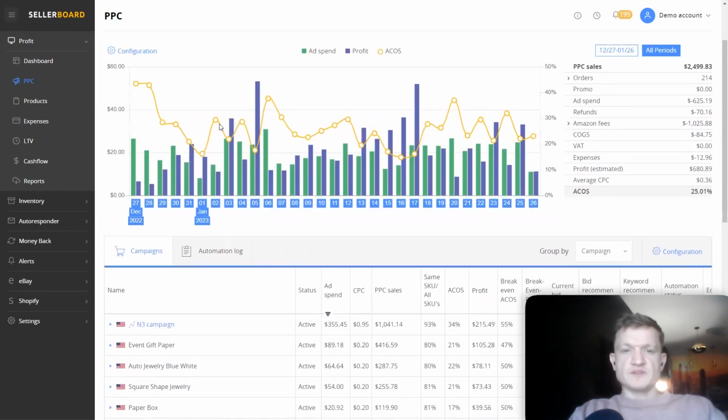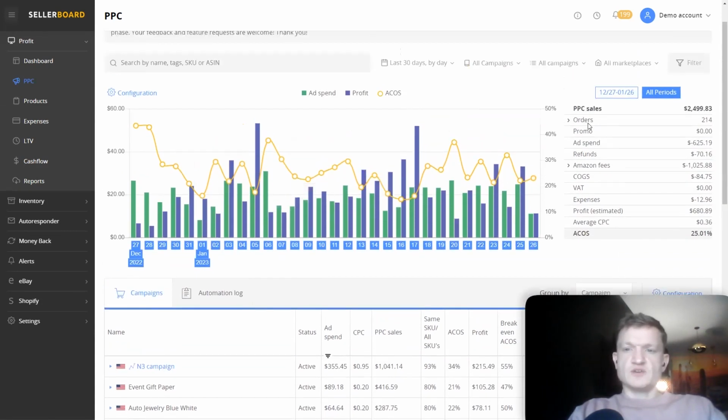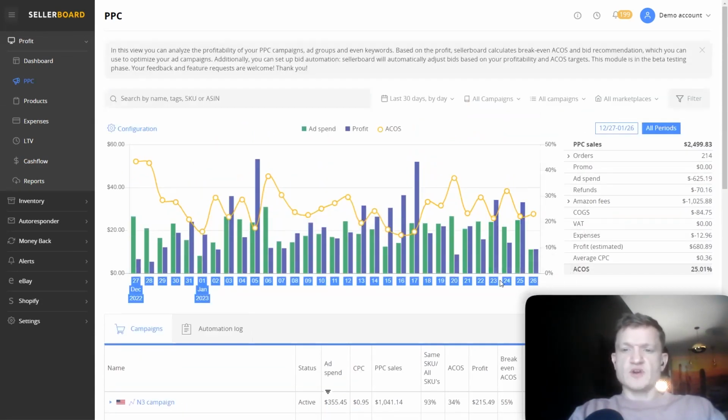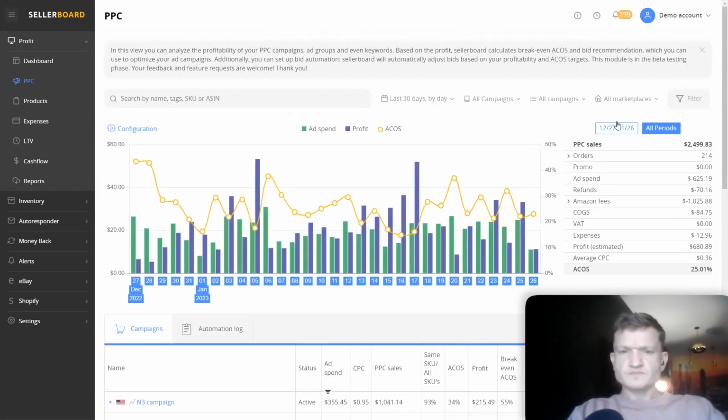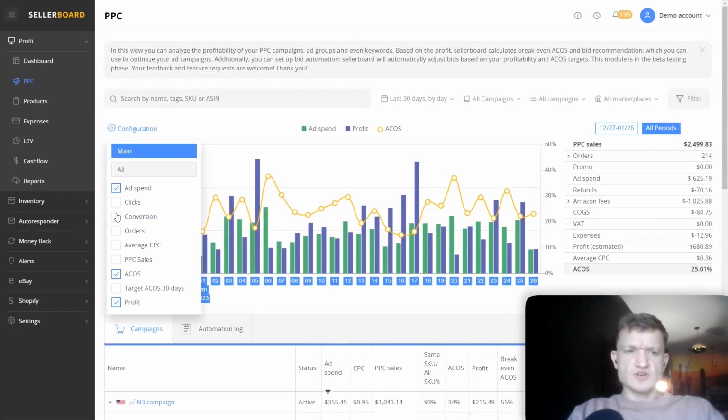For example, this is the main view where you can see your PPC sales and your PPC costs, and you can also select which KPIs you want to see here. For example, you may want to see the average CPC or PPC sales, conversions, stuff like that. You can always add that to the chart.